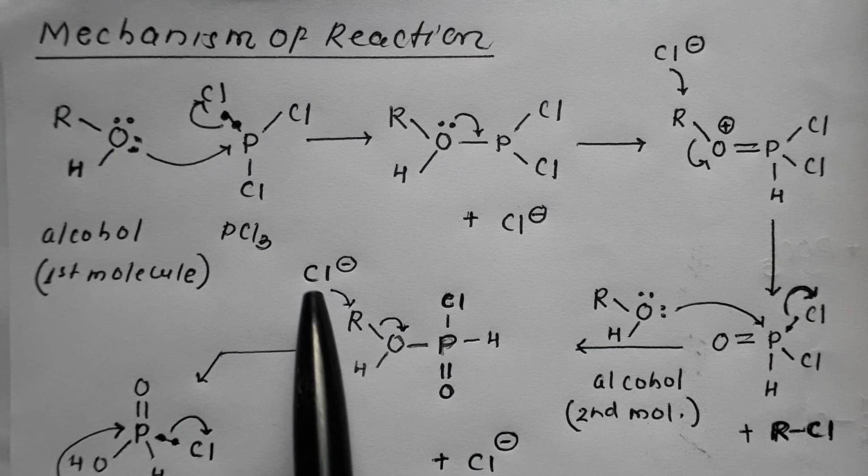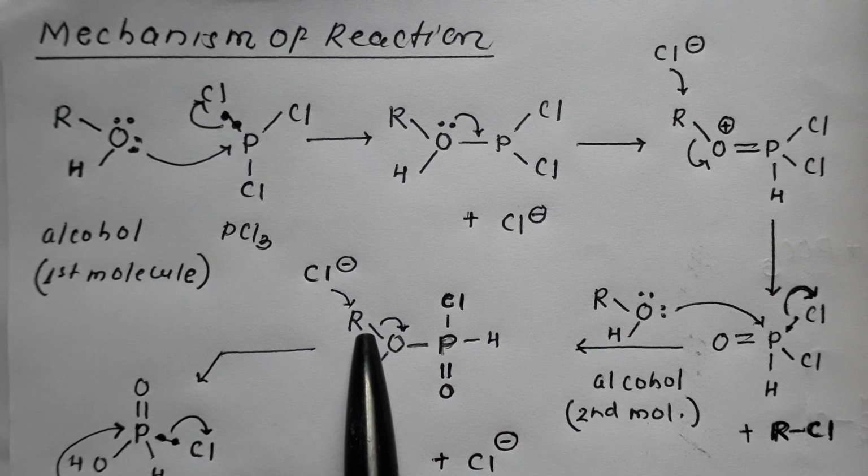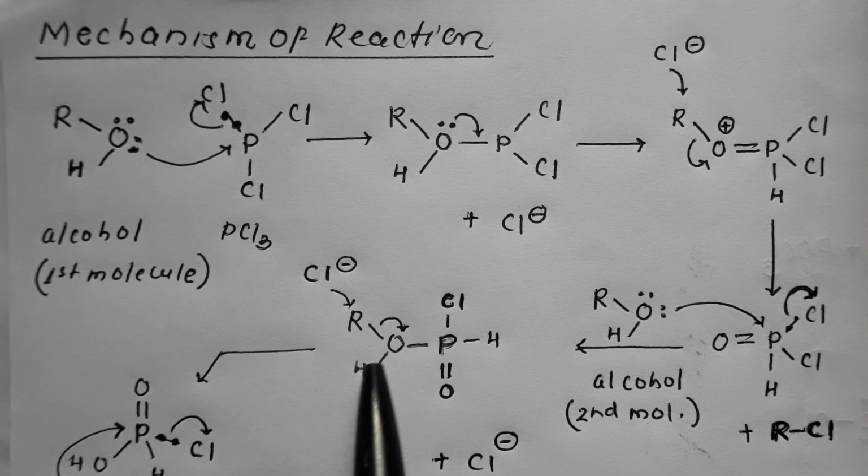So this chloride attacks the alkyl, removing it in the form of alkyl chloride, and again the bond pair present between alkyl and oxygen gets shifted onto oxygen as a lone pair. So it results in formation of POH double bond O, HCl, and along with it the second molecule of alkyl halide is formed.